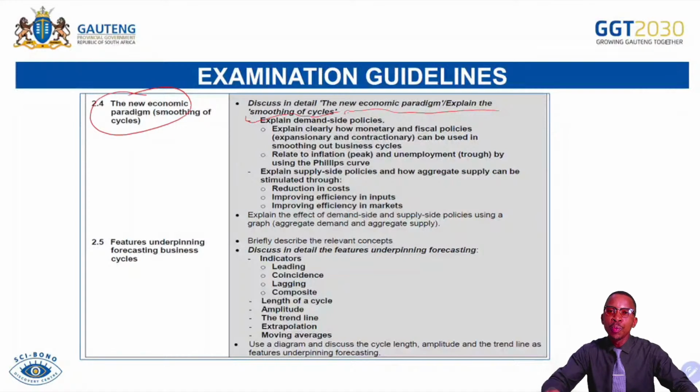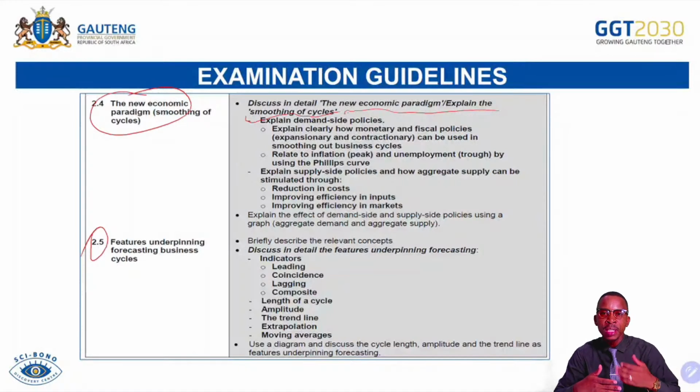After that, we'll be dealing with the features underpinning forecasting. In this situation, we'll be discussing the likes of indicators, 4 of them, plus other features, which include the likes of leading indicators, lagging indicators, coincident indicators, as well as composite indicators. Then we go further to discuss the likes of extrapolation, moving averages, trend line, the length of the business cycle, as well as the extrapolations. So it is important for you to know those.